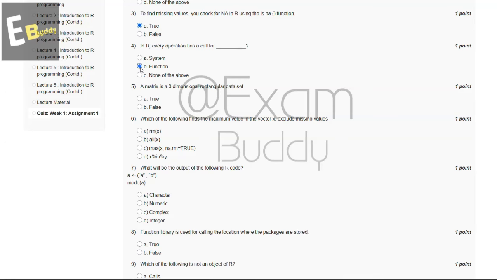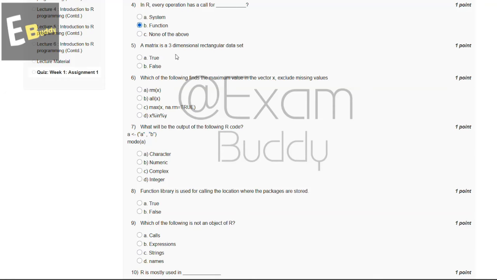And now let's go to question number 5. A matrix is a three-dimensional rectangular data set. True or false? The answer to our fifth question is false.